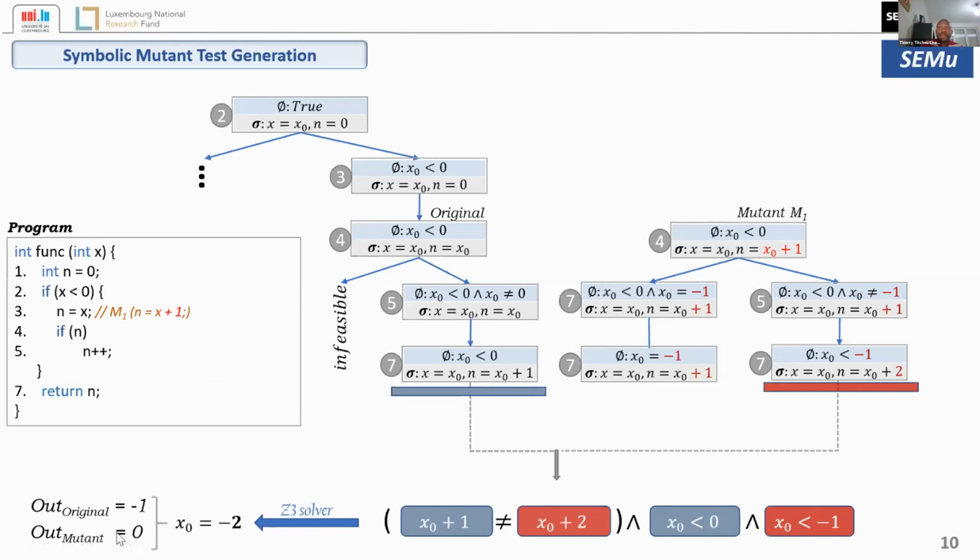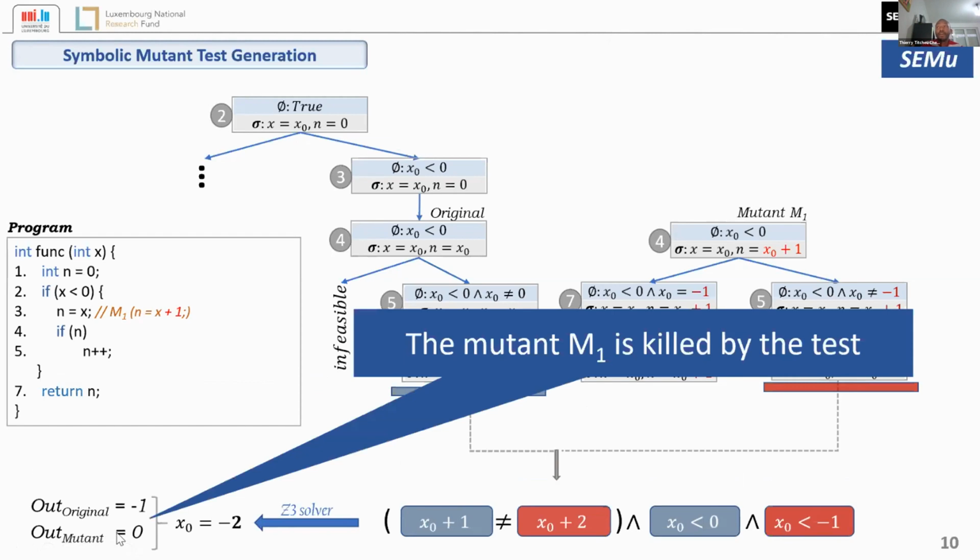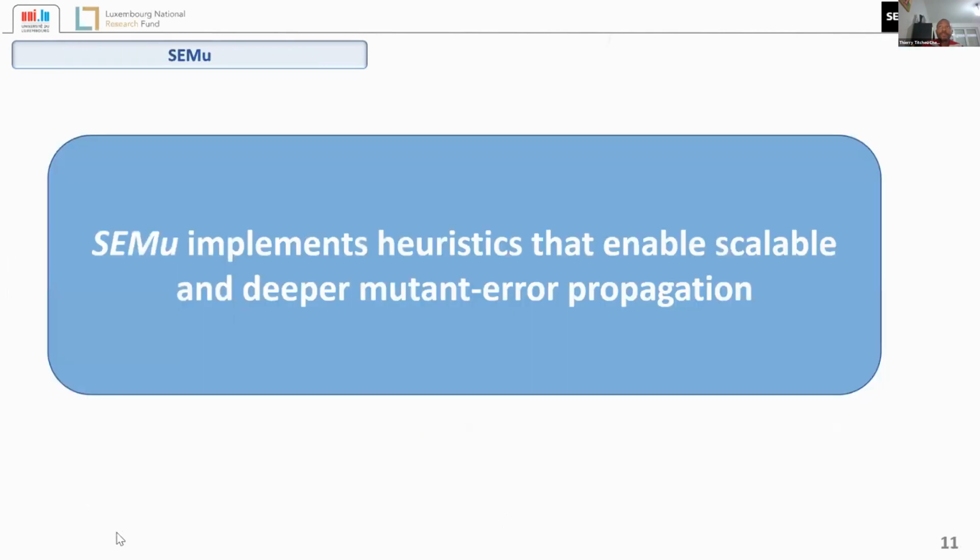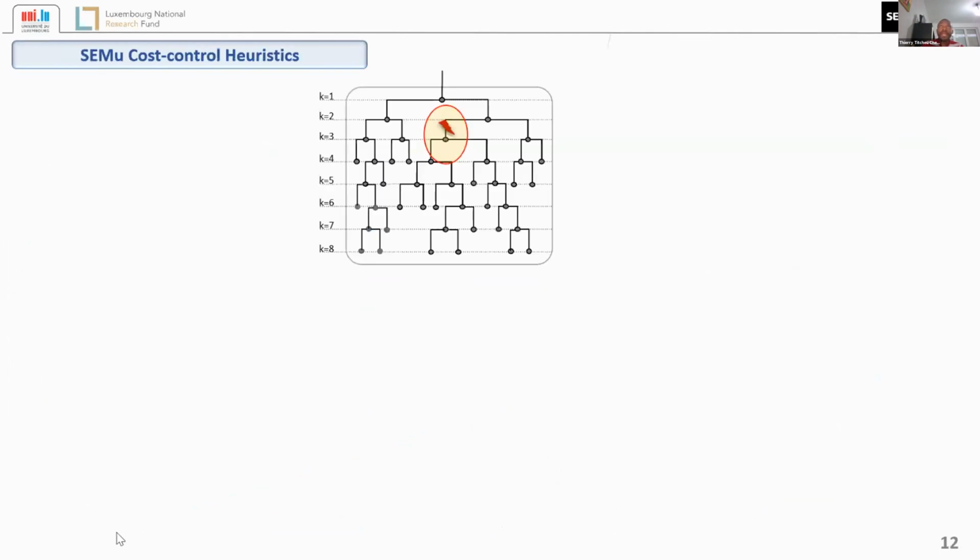So this shows that it's important to propagate a bit further the symbolic execution in order to increase the chances of killing a mutant. But there's a problem, of course: if we propagate more, we need more resources to do the symbolic execution. So what we propose here is a technique that helps to balance the two, to increase the chances of killing a mutant while also controlling the cost of the symbolic execution. And we achieve that by proposing a set of heuristics to the symbolic execution, which are the following.